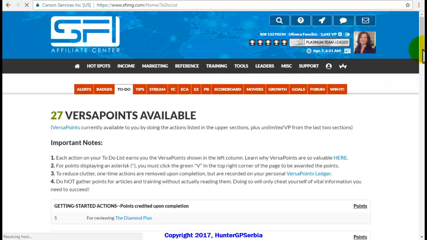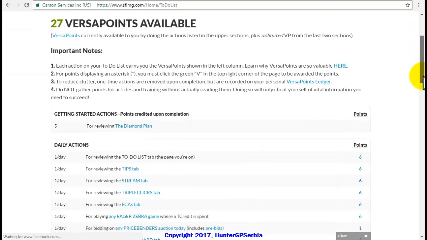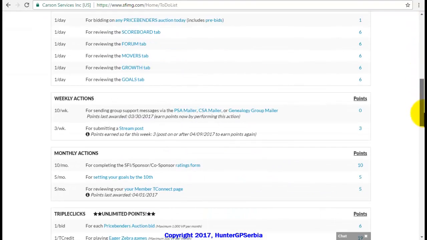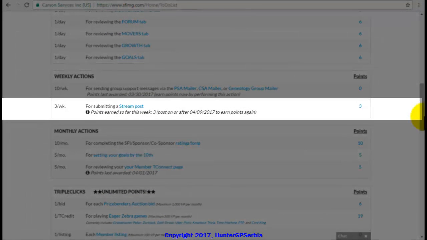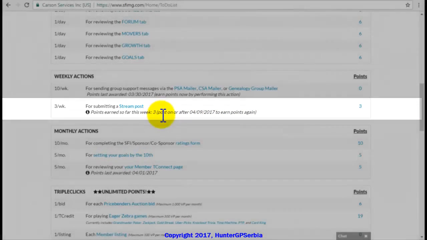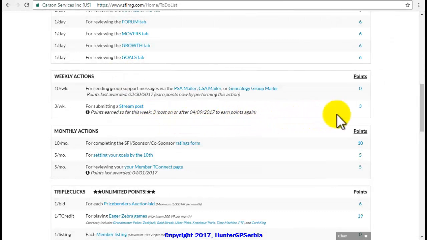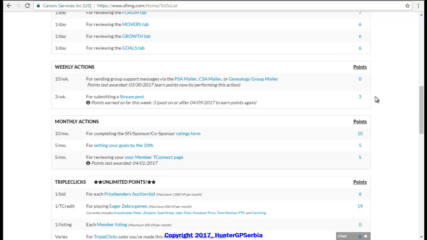In addition, in the parentheses next to the action, you can see how many more VPs you can obtain for this specific action. You should post at least 3 times a week so that you can obtain the maximum of free Versa points, which amounts to 12 Versa points per month. At first glance, this may seem as little. However, the amount can be incredibly important for achieving the monthly score and for obtaining and maintaining your status at the end of each month.